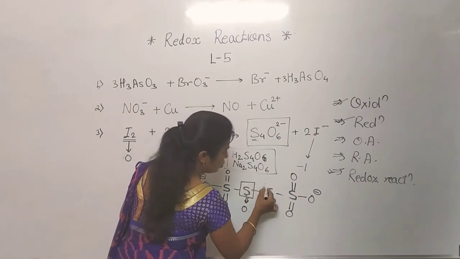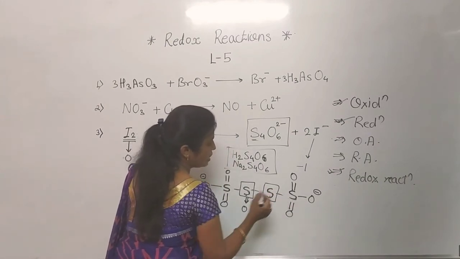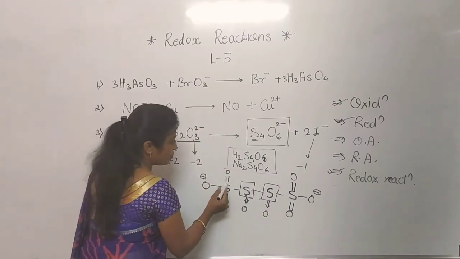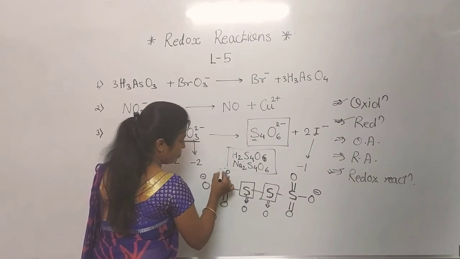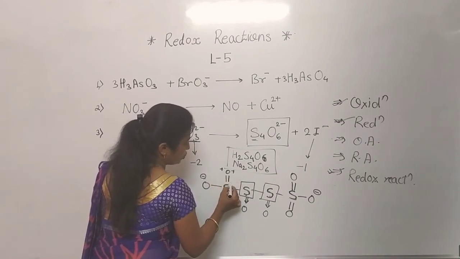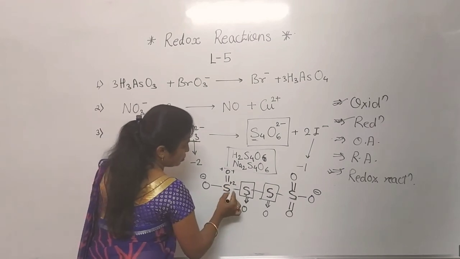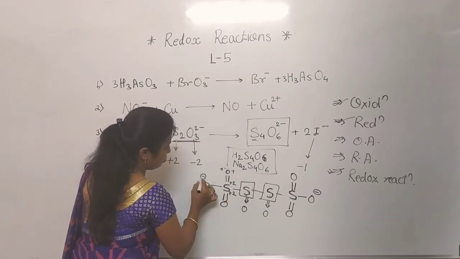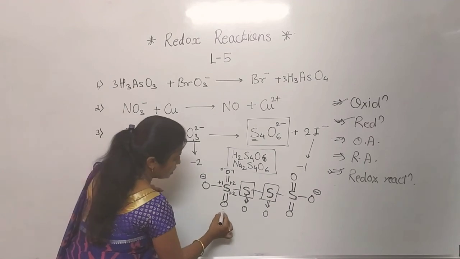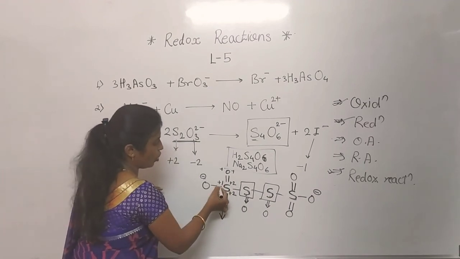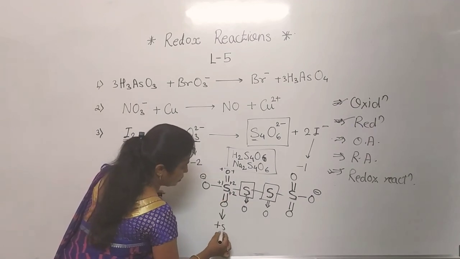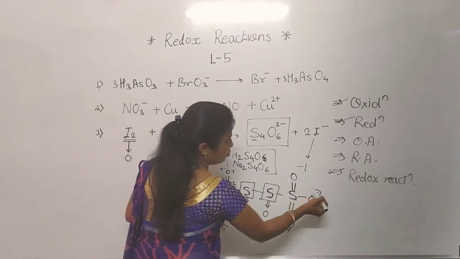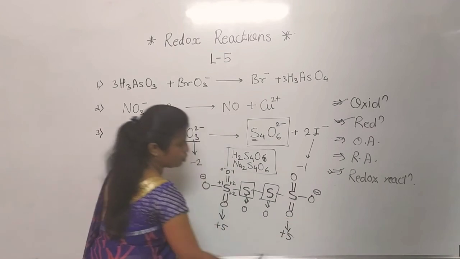Now for this sulfur also the same situation: to the left side as well as the right side only sulfur is there, so its oxidation number is also 0. Now for this one, one bond -1, one bond -1, so for this sulfur it will be +2. Now for this one, 0, no problem, but for this also it will be +2. This one -1 means here it will be +1, means on this sulfur, if we consider the oxidation number of this first sulfur, that is +5. For the last one also the same situation is there, means 2 double bond O, 1 single bond O, that's why its oxidation number is also +5.